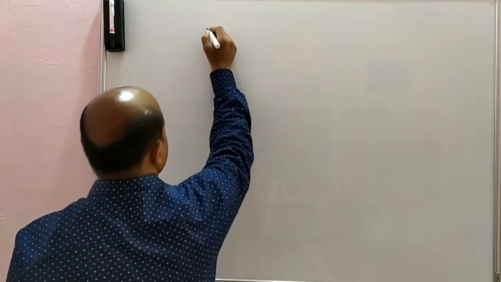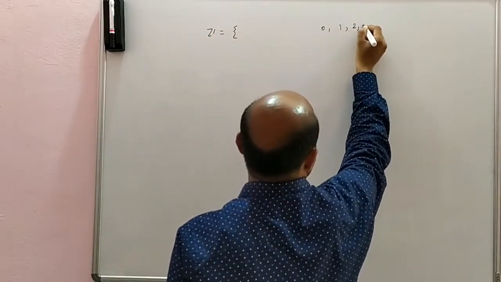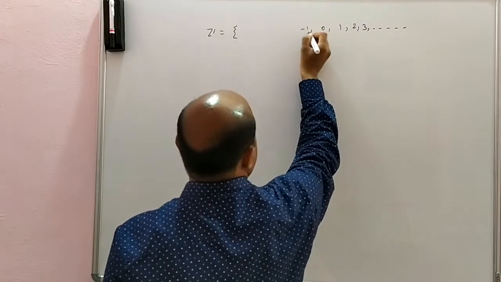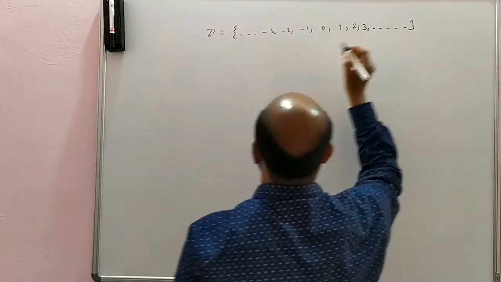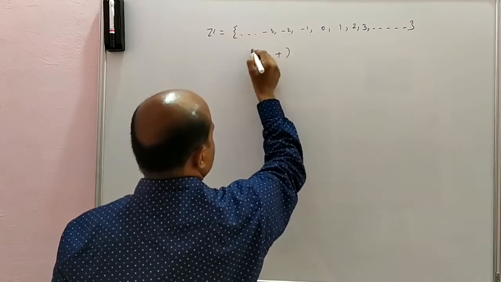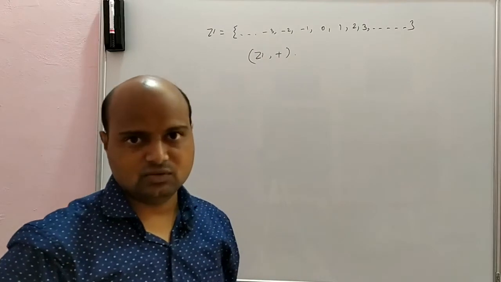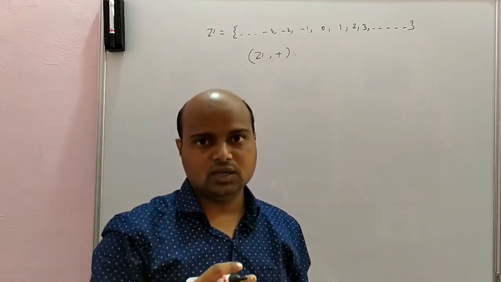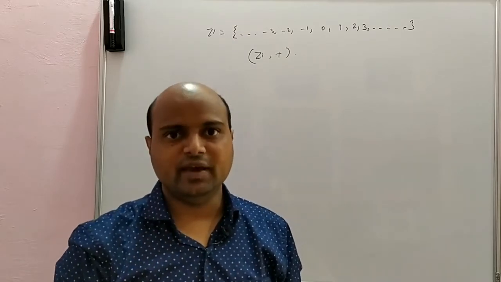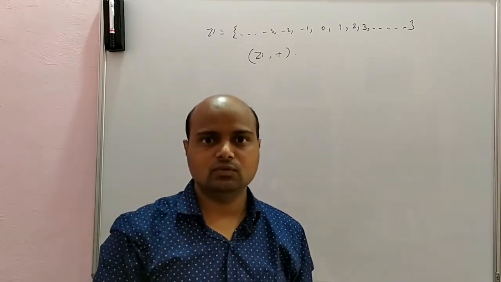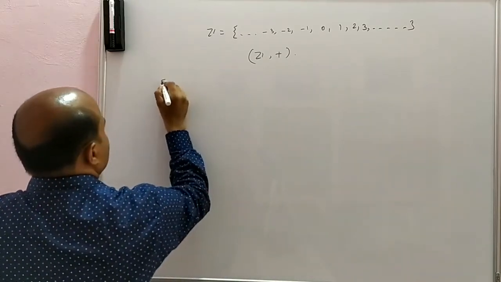Here Z is 0, 1, 2, 3 and so on, minus 1, minus 2, minus 3, and so on. Z under addition is a group, but it has infinitely many numbers. We have seen an example of an infinite group. Now we will see finite groups. A finite group means a group which has only finite elements.